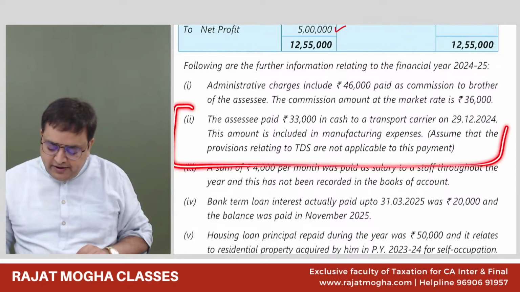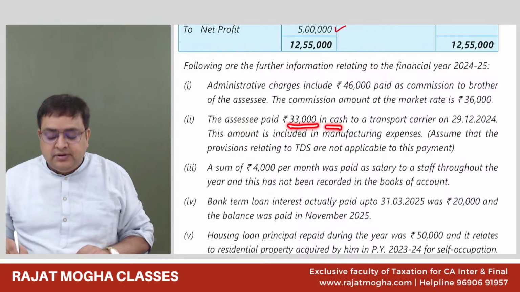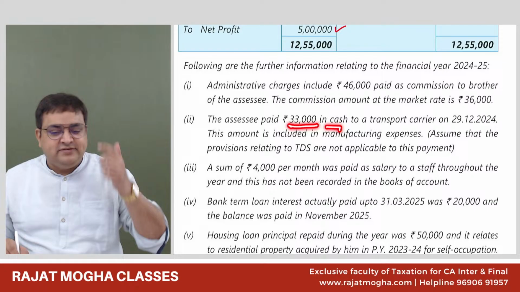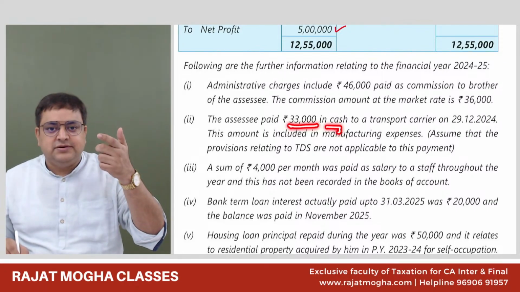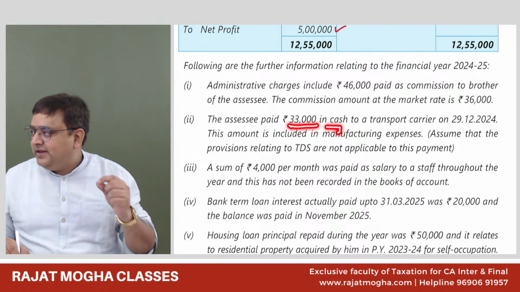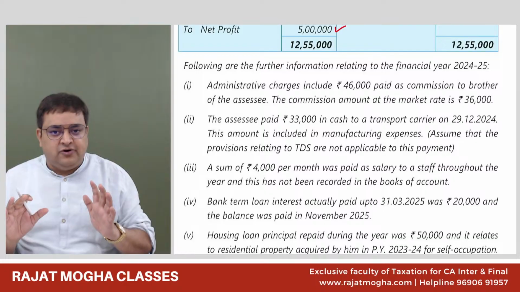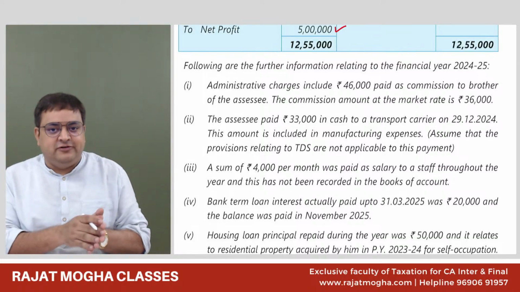Okay. Second point. The assessee paid 33,000 in cash. Which section do you remember whenever we say cash? 40A(3). 40A(3) says that more than 10,000 is not allowed, but we have certain exceptions also.